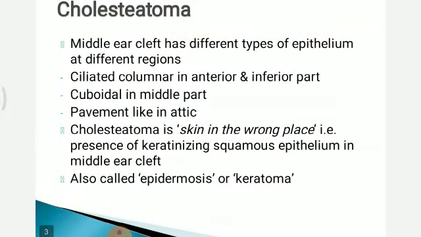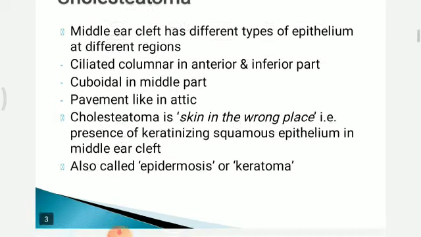Now, what is cholesteatoma? Middle ear cleft has different types of epithelium at different regions. Ciliated columnar in anterior and inferior part, cuboidal in middle part, and pavement-like in attic.